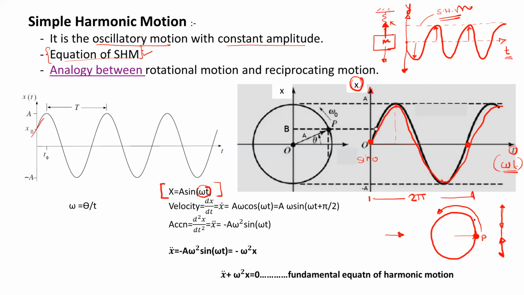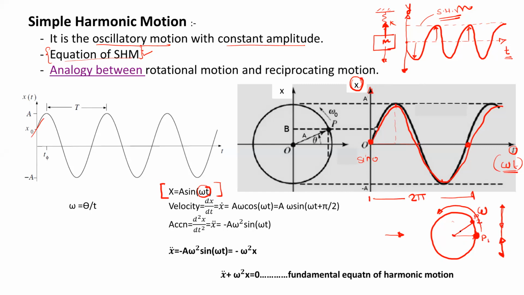And this angle, what is omega t? Where does it come from? Omega is the angular speed for this particle p, which is moving on the circumference. At any instant, suppose the particle is at the p1 position and it moves to the p2 position.